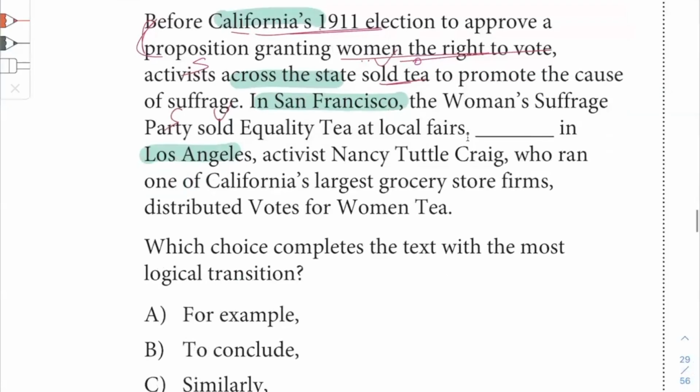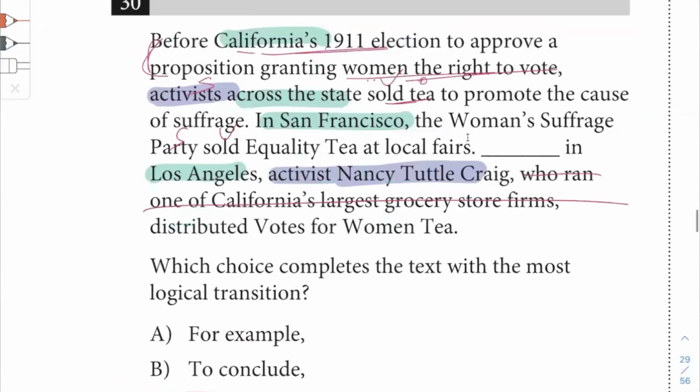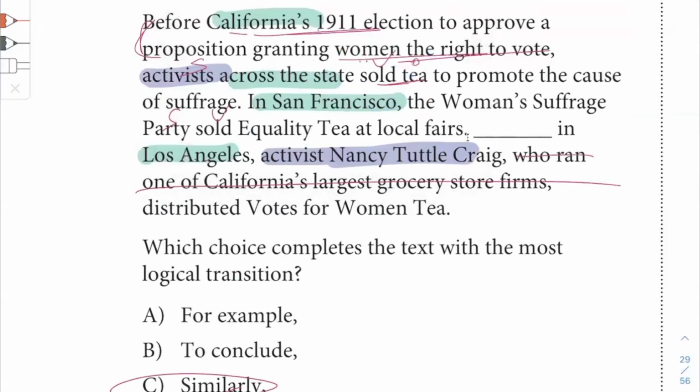And then what do we need? Los Angeles, a similar activity, right? And then we have the first activists here, and then we have another activist here, right? So forget about all the stuff in between the commas. So we have party sold tea. That's the first sentence. And the next sentence, what do we get? Craig distributed votes for women tea. Okay. Similar activities on the part of activists.